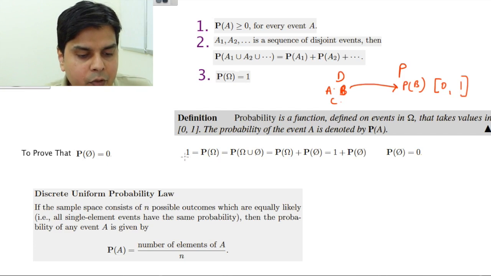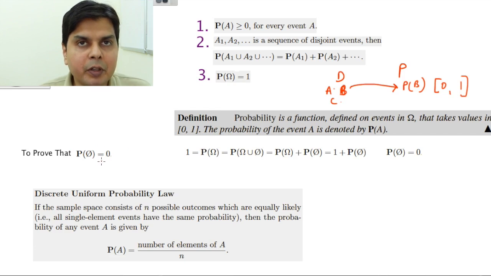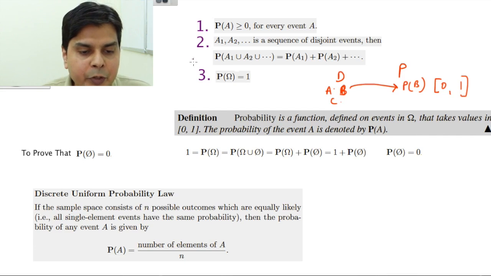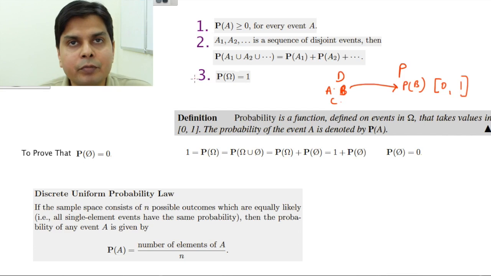I can say that 1 is equal to P(omega). This is an axiom. Why am I proving these things? I am trying to reinforce this thing that these three axioms are self-sufficient, that any general law you give regarding probability, its origin can be traced to one of these three axioms. So these are the basic axioms of probability.